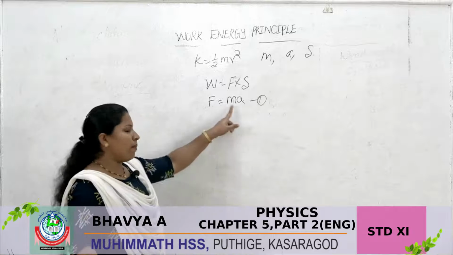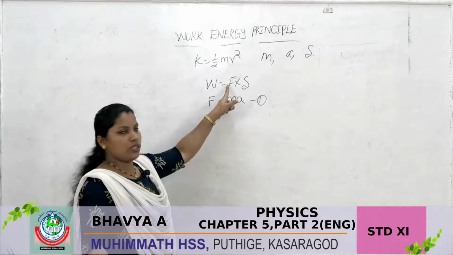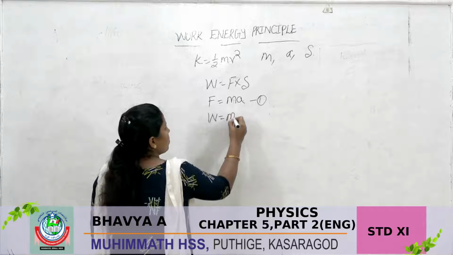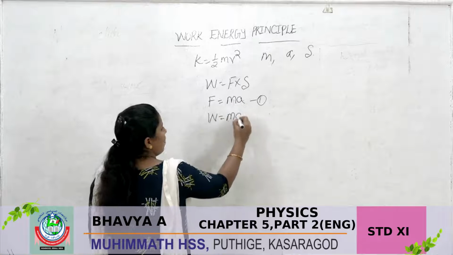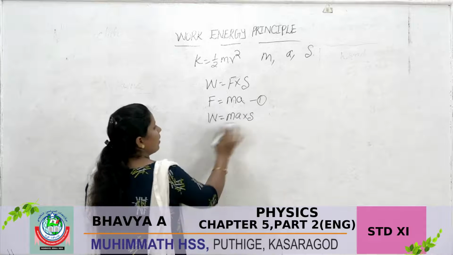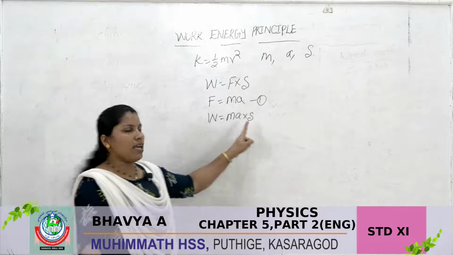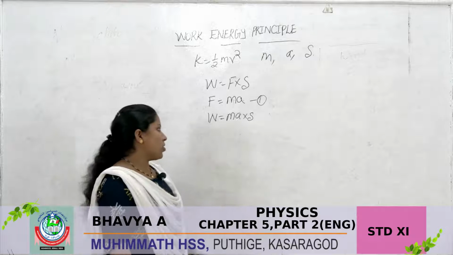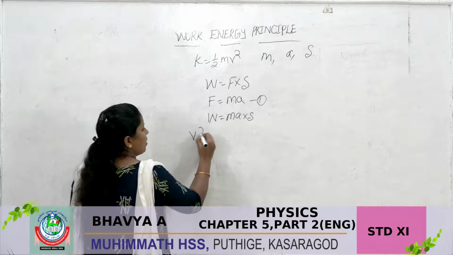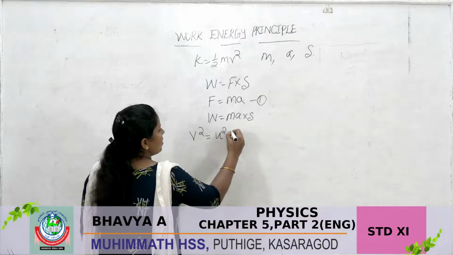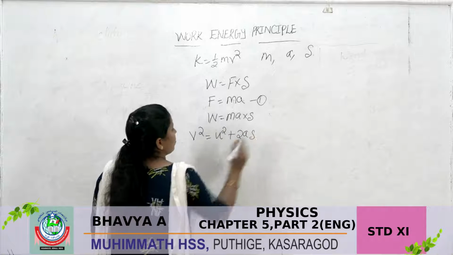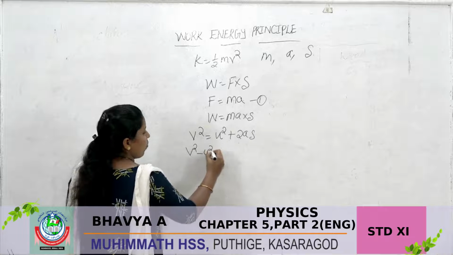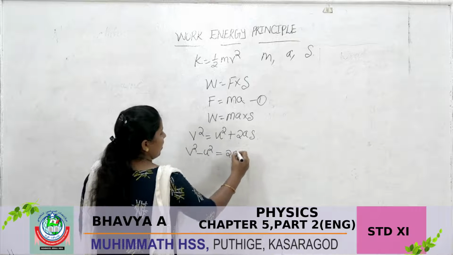The value of F we apply in the equation, so W = m a × S, work is written as m a S. Then using the equation of motion, v² = u² + 2aS, so it can be written as v² − u² = 2aS.